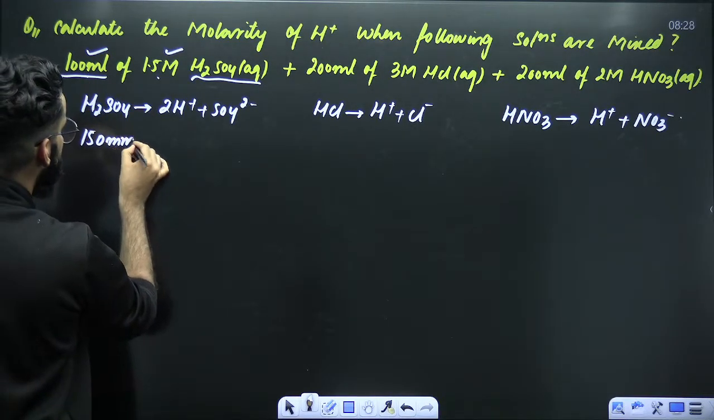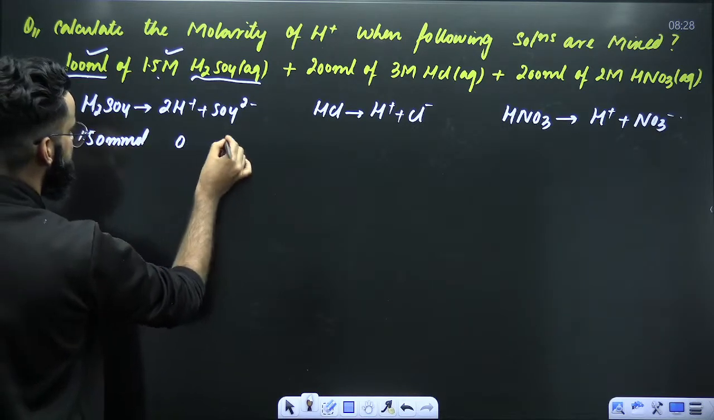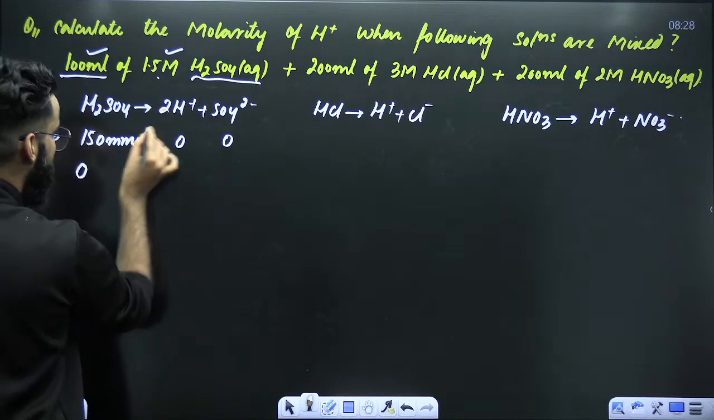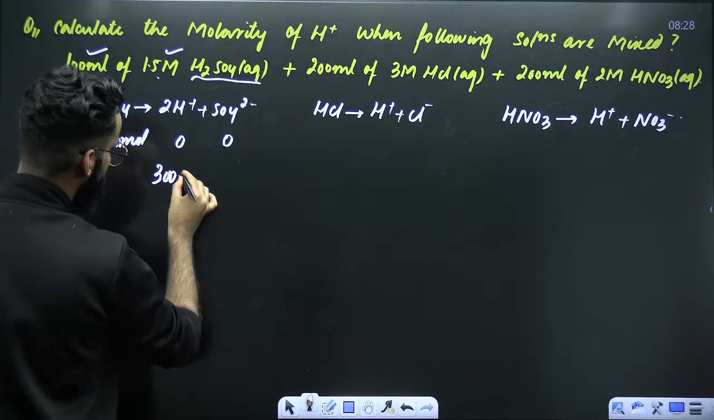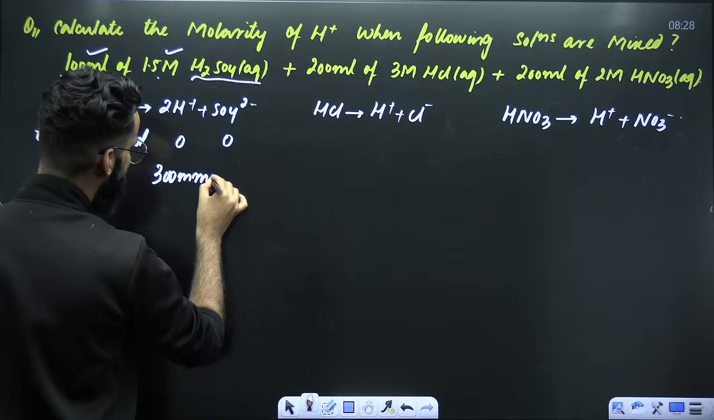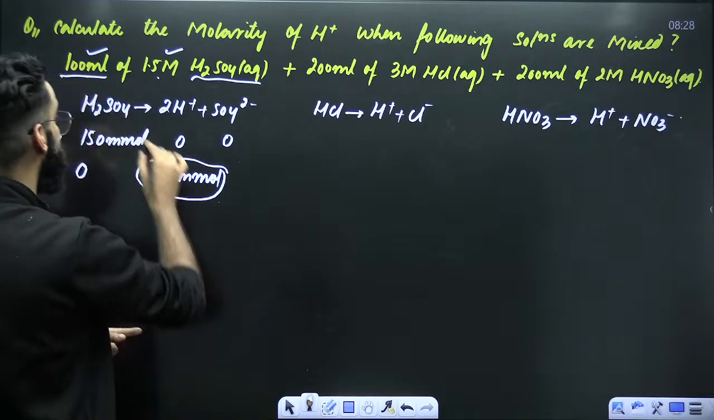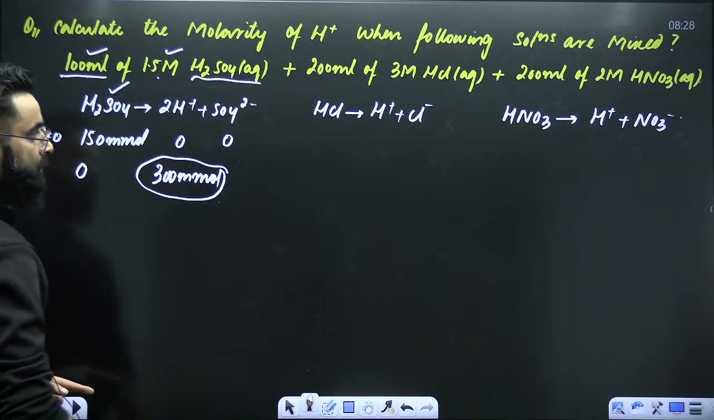So I've got 150 millimoles of H2SO4 in the beginning. So this is 0, this is 0. Now this will be 0. 1 mole gives 2 moles. 150 millimoles are going to give me 300 millimoles. So there are 300 millimoles of H positive which are generating in the final solution due to H2SO4, right?